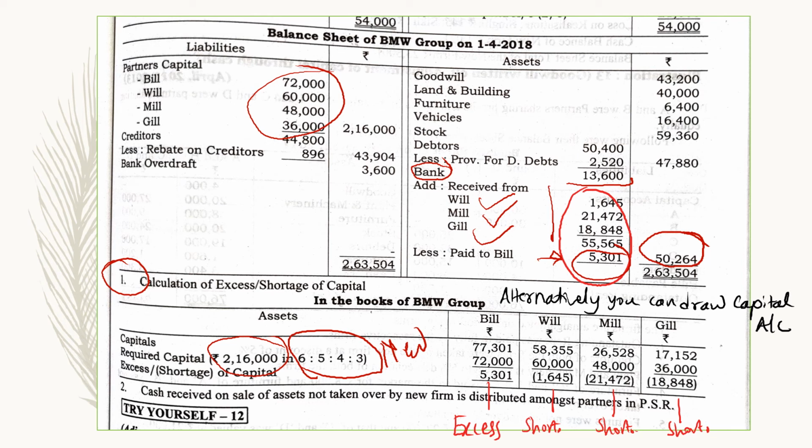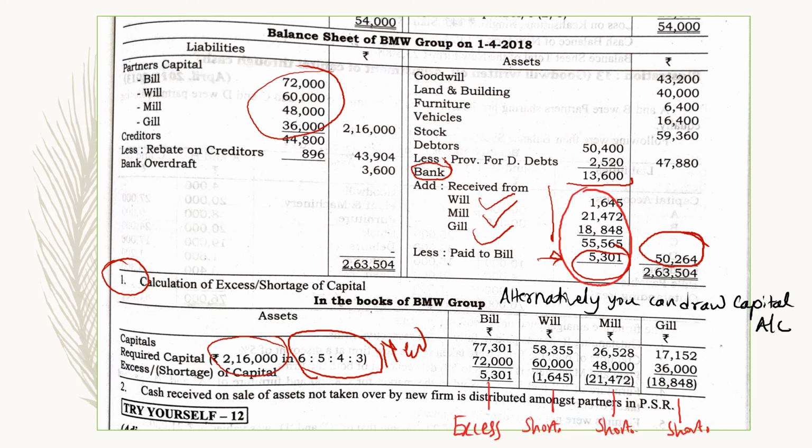So let us see the liability side of the balance sheet. As we have told, we have taken the capital of 2,16,000, which is distributed in their PSR 6:5:4:3. Then creditors total from the purchase consideration, take it here. Rebate is given. Rebate should be deducted, 896 for both the firms. It is not only for one firm, it is for both the firms, and after deducting that, the net amount of creditors is 43,904. Bank overdraft belongs to one firm only, and that is transferred here, 3,600.